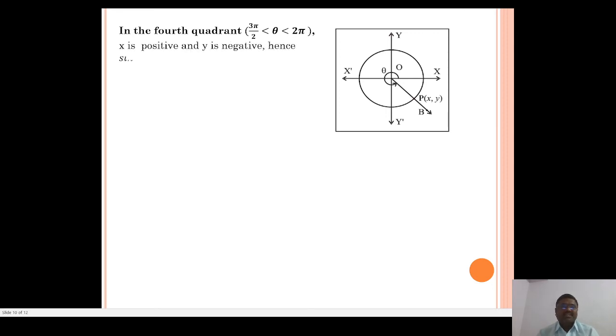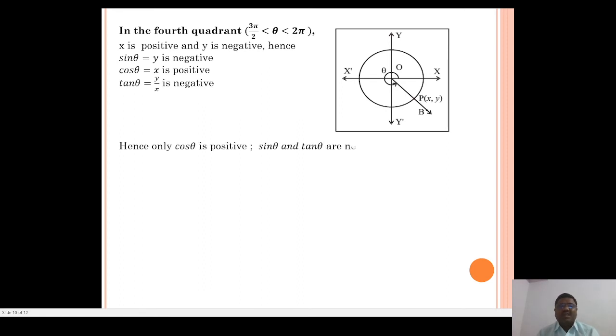Hence, sin theta equals y is negative, cos theta equals x is positive, and tan theta equals y upon x is negative, because the division of negative by positive is a negative number. Hence only cos theta is positive, and sin theta and tan theta are negative in the fourth quadrant.